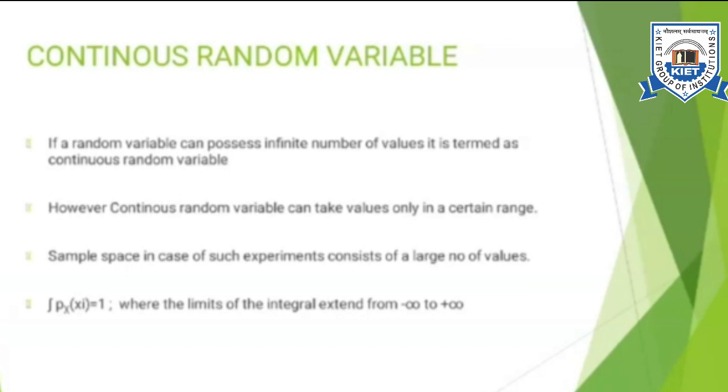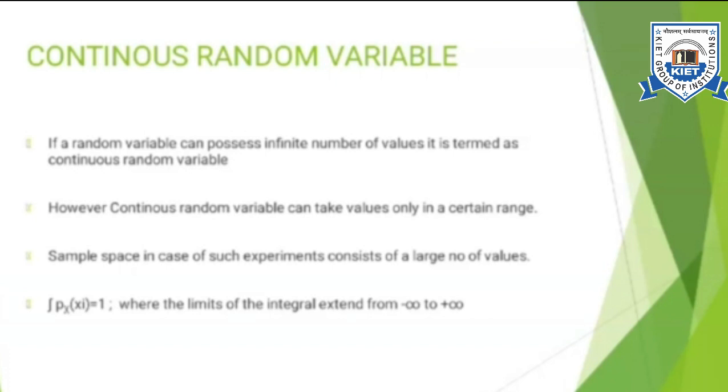So the range is fixed, but the number of values that can be taken by the temperature is not fixed. So this random variable will be a continuous random variable, because a lot of values can be attained by it. If a random variable can possess an infinite number of values, it is termed a continuous random variable. However, a continuous random variable can take values only in a certain range. The sample space in such an experiment consists of a large number of values, for example when I measure the temperature of a room, so we categorize this as a continuous random variable.